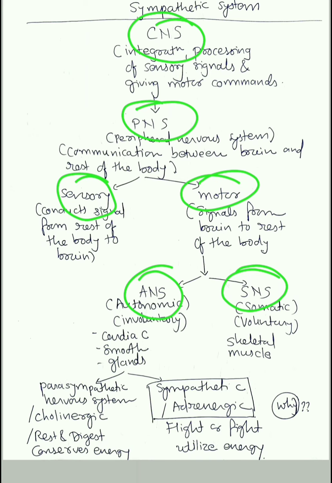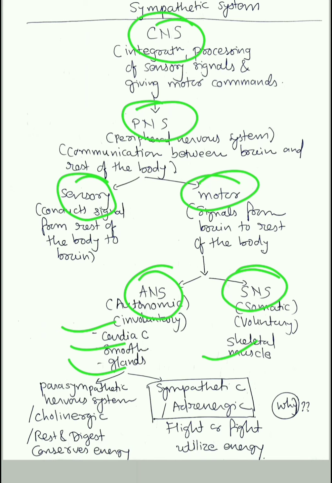The autonomic nervous system is also called involuntary and the somatic nervous system is also called voluntary. Why involuntary? Because you don't have your control on that system. It will happen automatically. While the somatic nervous system is voluntary, means you have some control over it. The autonomic system involves cardiac muscles, smooth muscles as well as glands, while the somatic nervous system involves regulation of skeletal muscles.